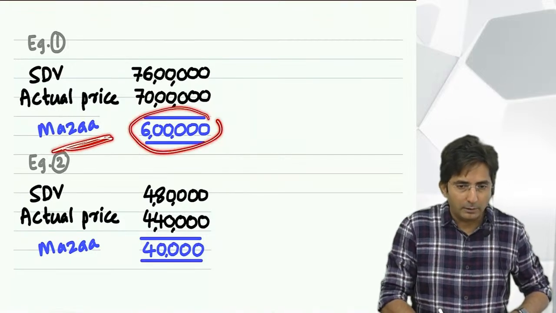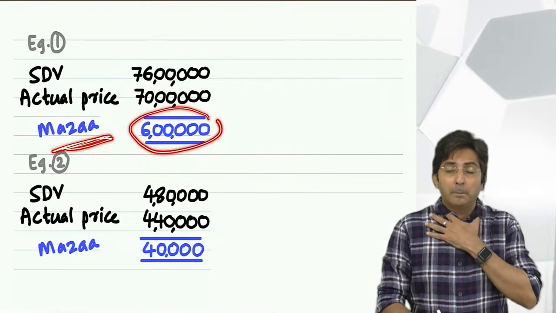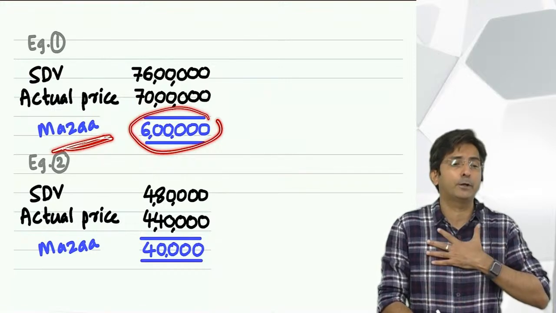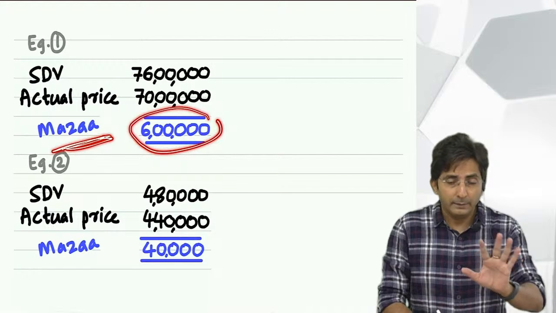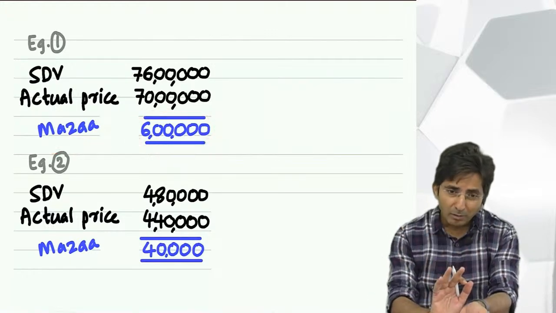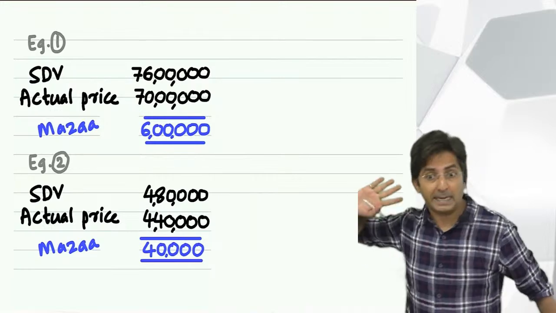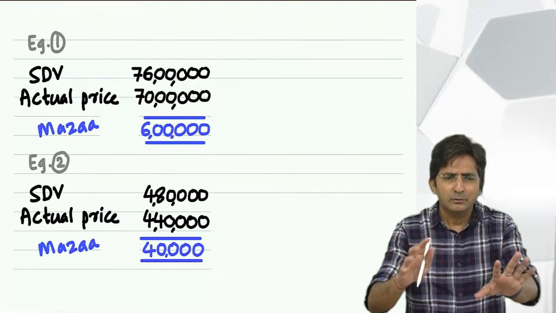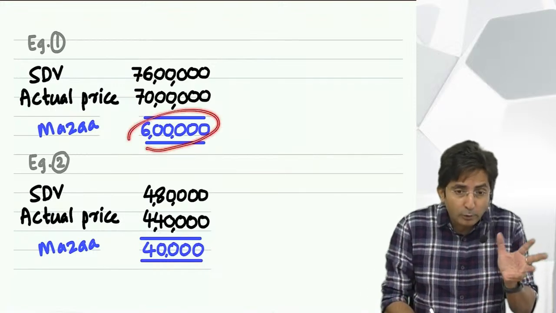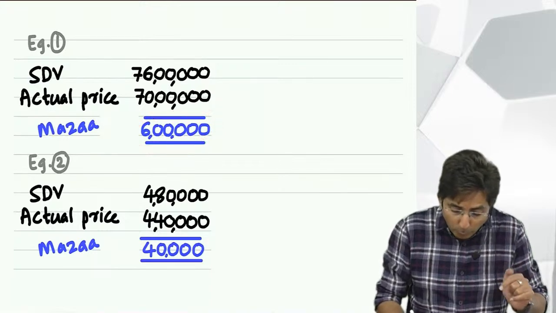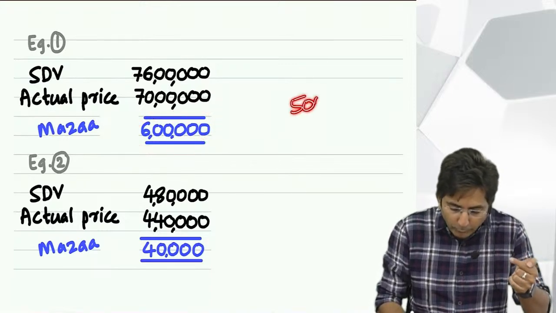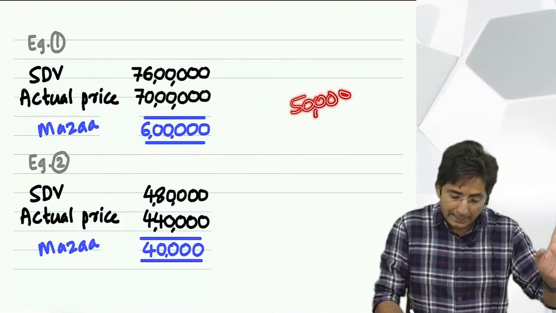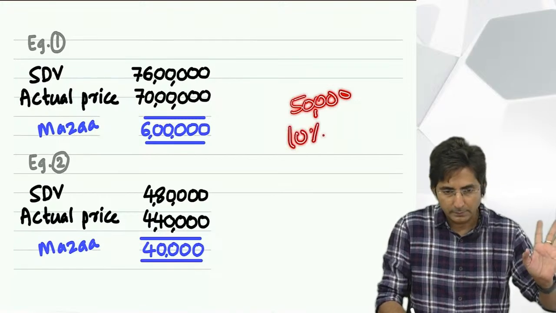This in Hindi we call maza. Maza means benefit. In English we can say this is the benefit we got. Now you have to compare, is this maza small or big? If it is big, taxable. If it is small, exempt. How to decide whether this is a small benefit or big benefit? Now you have to put one formula here: either 50,000, which is perpetual in this gift theory, or 10% of the actual price.